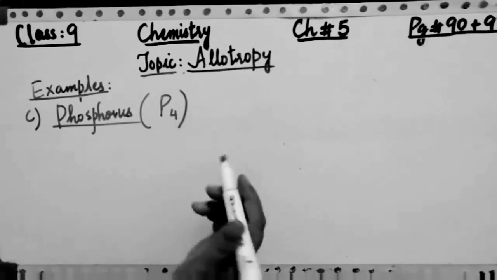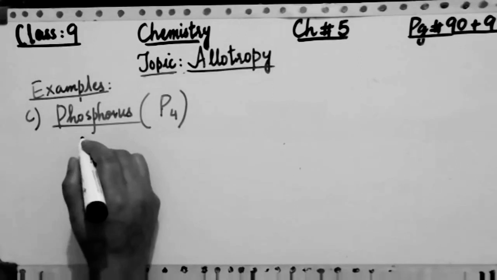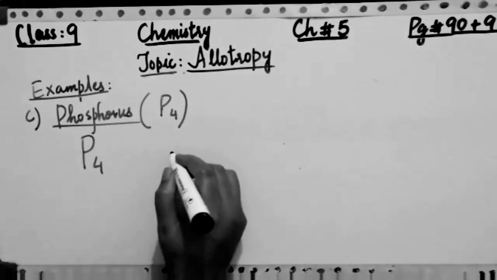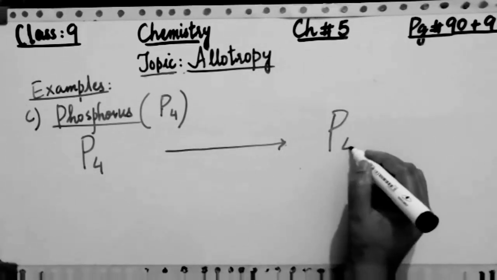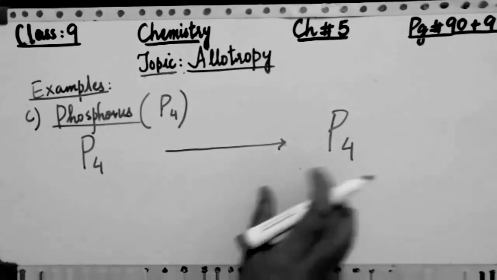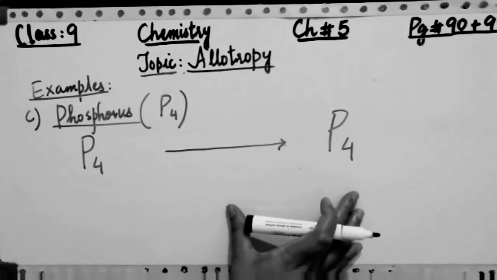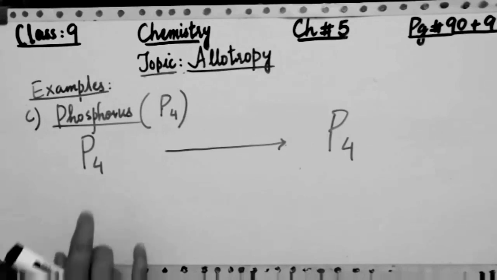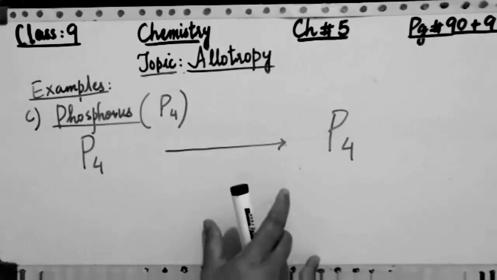The molecular formula of phosphorus is P4, and phosphorus also has different allotropic forms, in which first I am going to give the conversion of one allotropic form of phosphorus P4 into another P4, that is another allotropic form. So this conversion is also based on transition temperature. So this conversion is actually taking place at about 250 degrees Celsius.